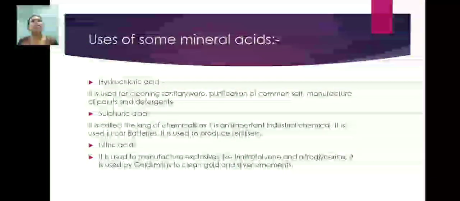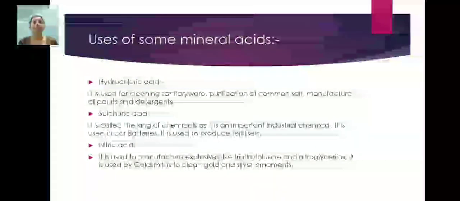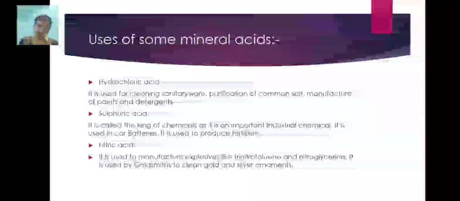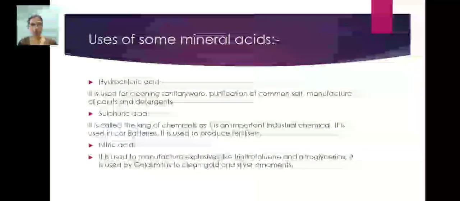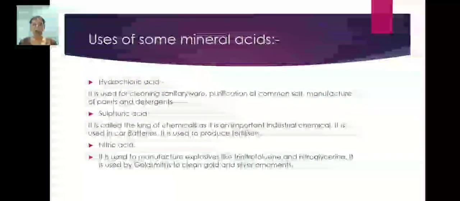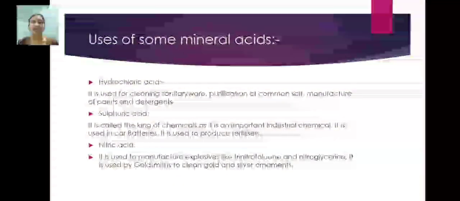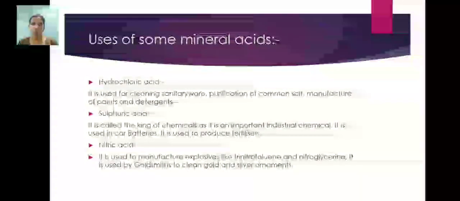Now we will move towards the next mineral acid, and that is sulfuric acid. Sulfuric acid has the chemical formula H2SO4. HCl has chemical formula HCl. So sulfuric acid is called the king of all chemicals. It is an important industrial chemical, you know, students. It is used in car batteries. You might have heard from your parents, mostly father, because in batteries sulfuric acid is used.